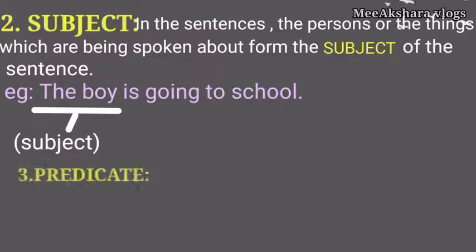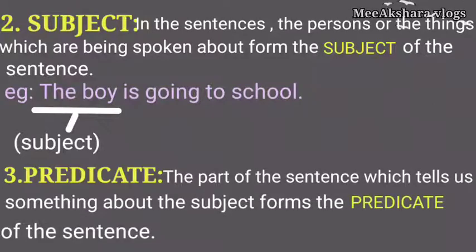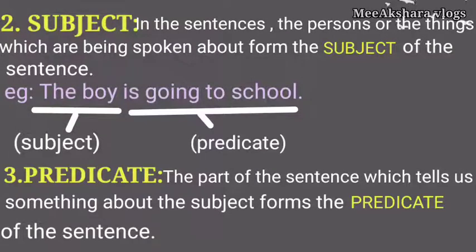Next, coming to the predicate. What is the predicate? The part of the sentence which tells us something about the subject of the sentence is known as the predicate of that sentence. So, in the above example, what is the predicate? "Is going to the school" is the predicate because it tells about the boy who is the subject of that sentence. So, in the above sentence, the boy is the subject and is going to the school is the predicate.